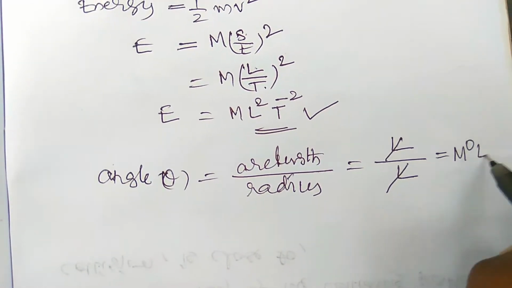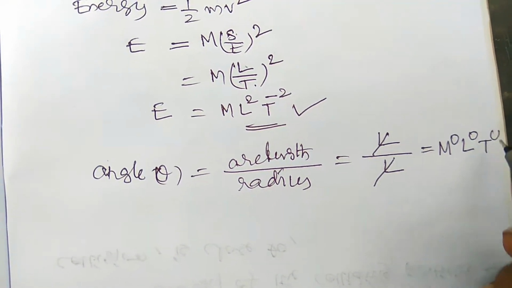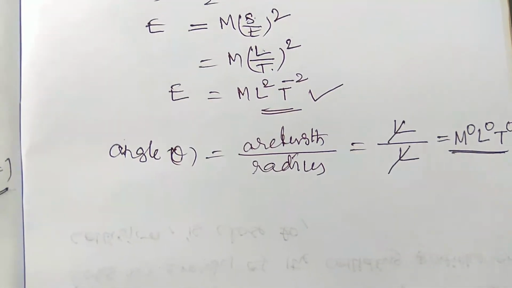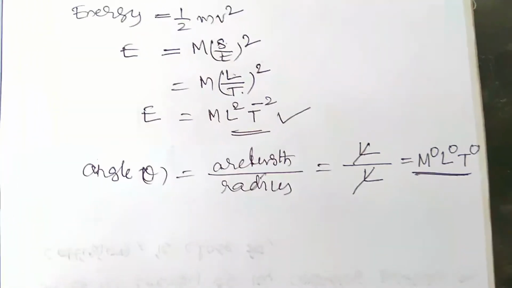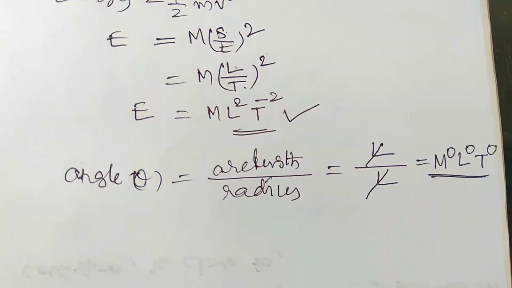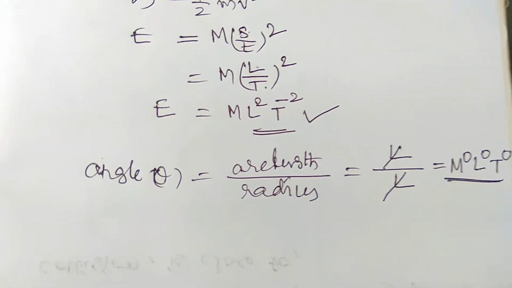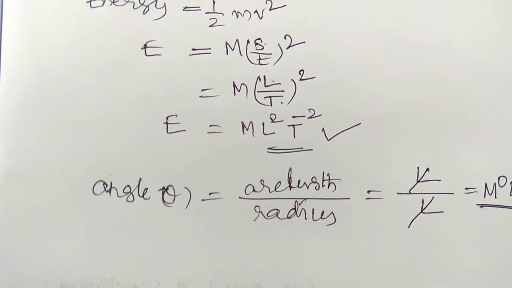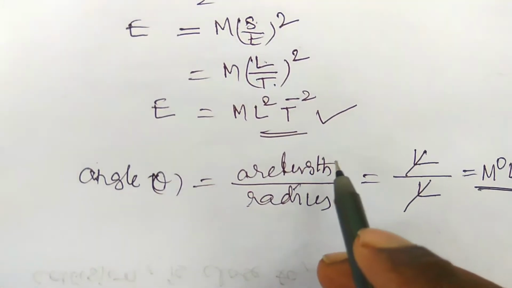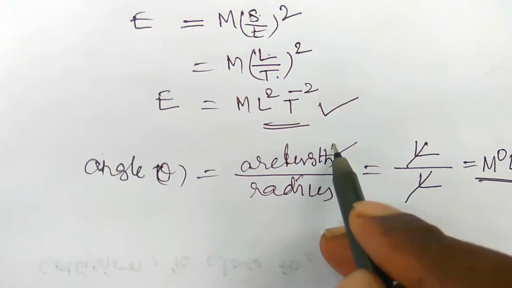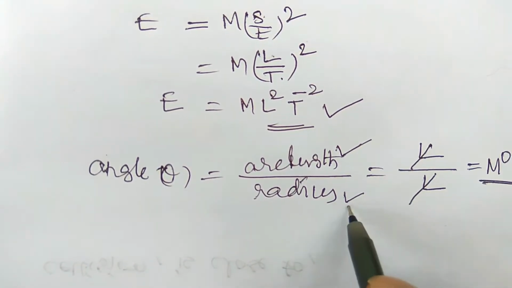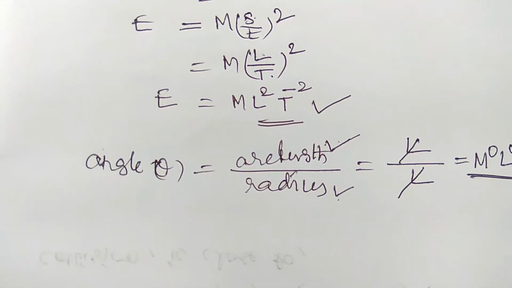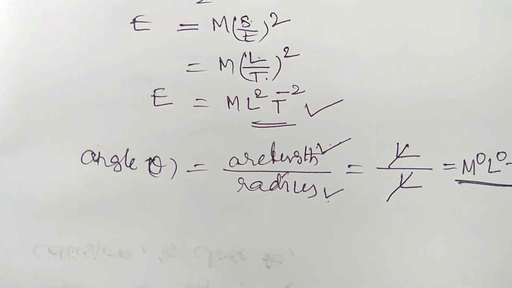M is 0, L is 0, T is 0, right? So 0 0 0 means there are no dimensions in terms of mass, length and time. Hence this is a dimensionless physical quantity. Also, the ratio between same physical quantities, this is length and this is also length, always gives us a dimensionless physical quantity.